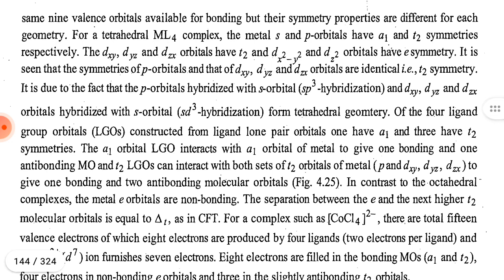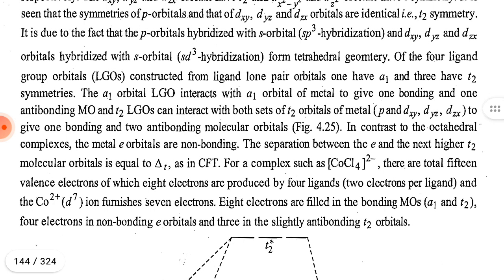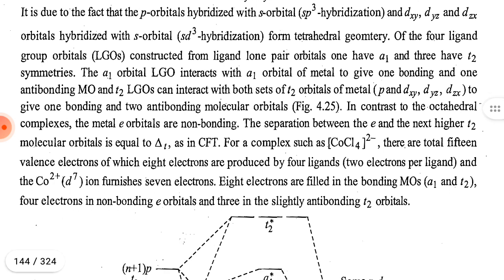For a tetrahedral ML4 complex, the metal s and p orbitals have A1 and T2 symmetry respectively. The dxy, dyz and dzx orbitals have T2 and the dx²-y² and dz² orbitals have E symmetry. It is seen that the symmetry of the p orbitals and that of the dxy, dyz, dzx orbitals are identical. It is due to the fact that the p orbitals hybridize with the s orbital, sp3 hybridization, and the dxy, dyz and dzx orbitals hybridize with the s orbital.